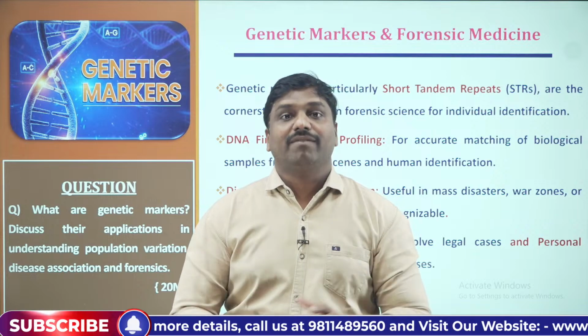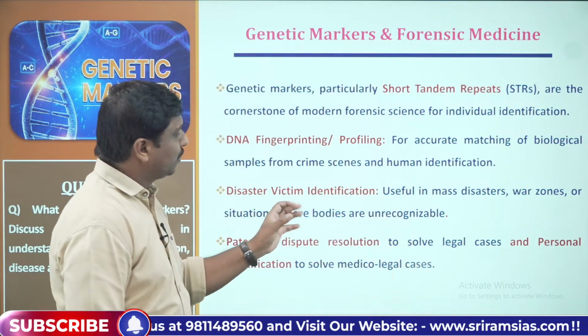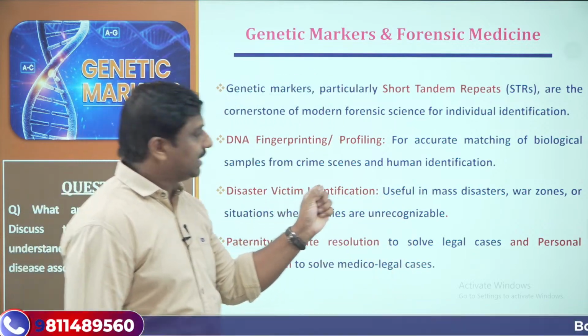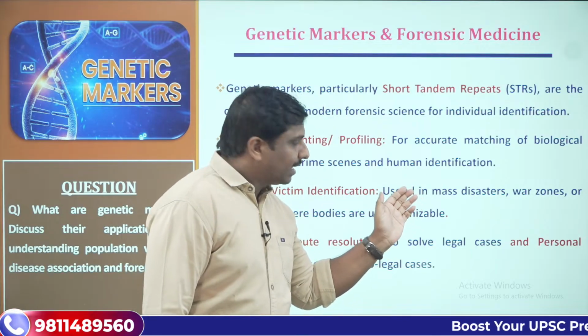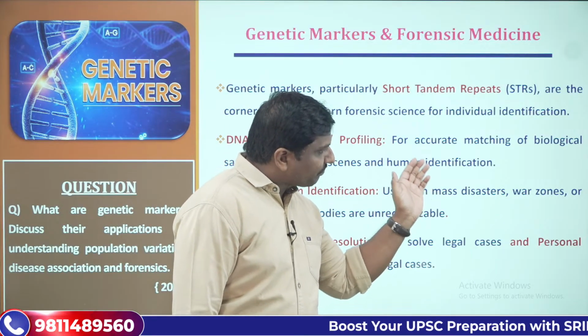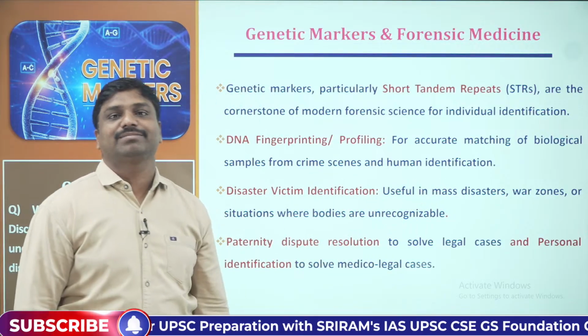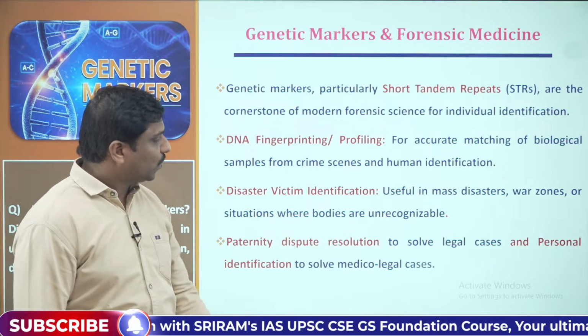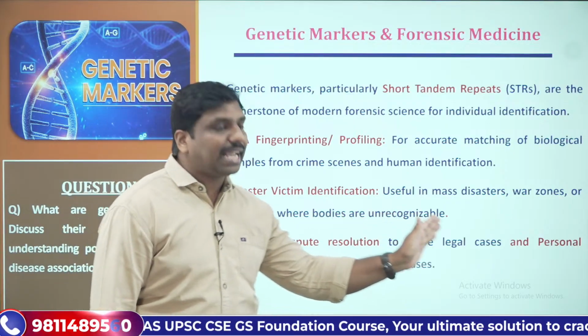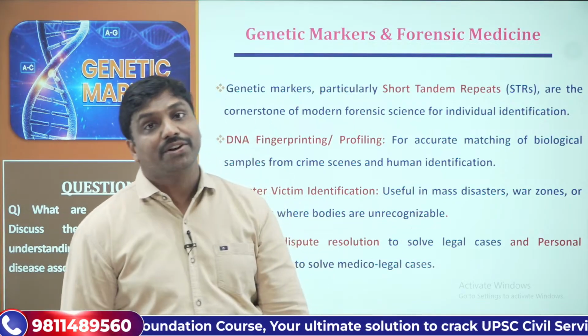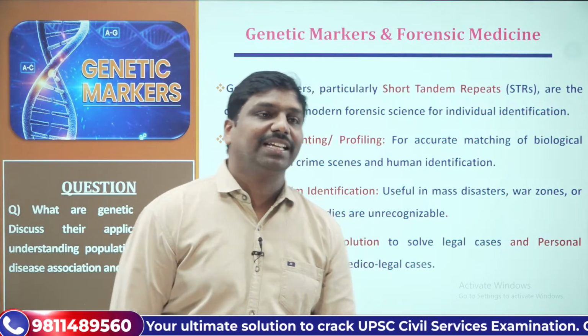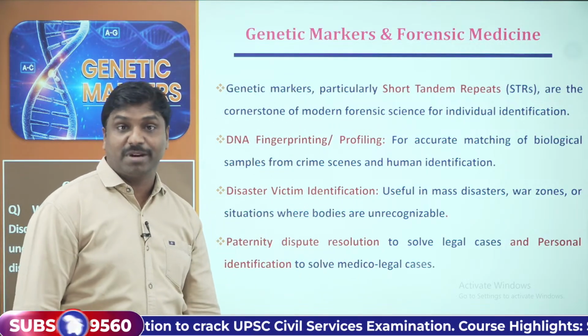In all such disastrous situations, we can identify the victims with the help of these genetic markers. That's how we can recognize the bodies which are unknown. So that's one thing where genetic markers will be helpful.